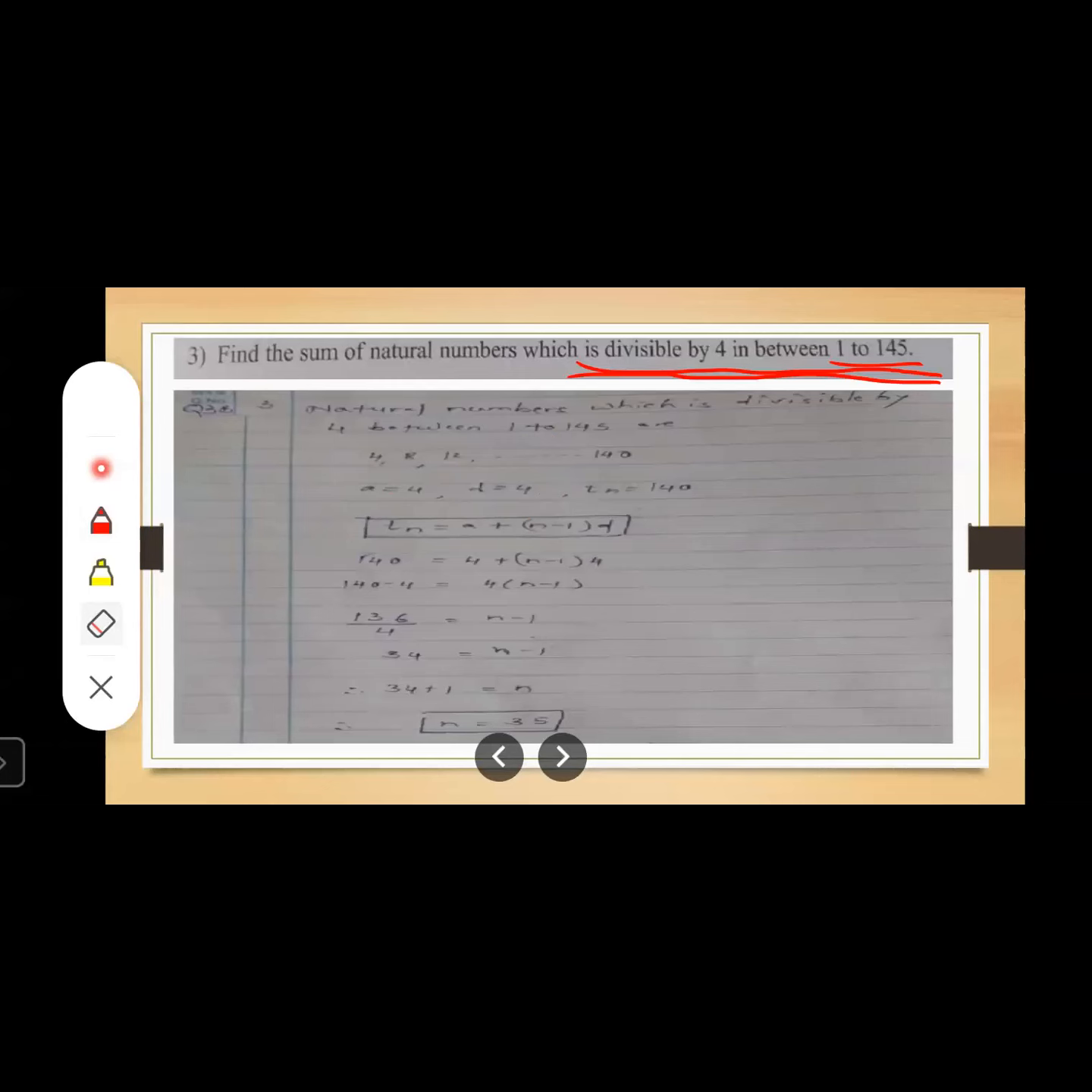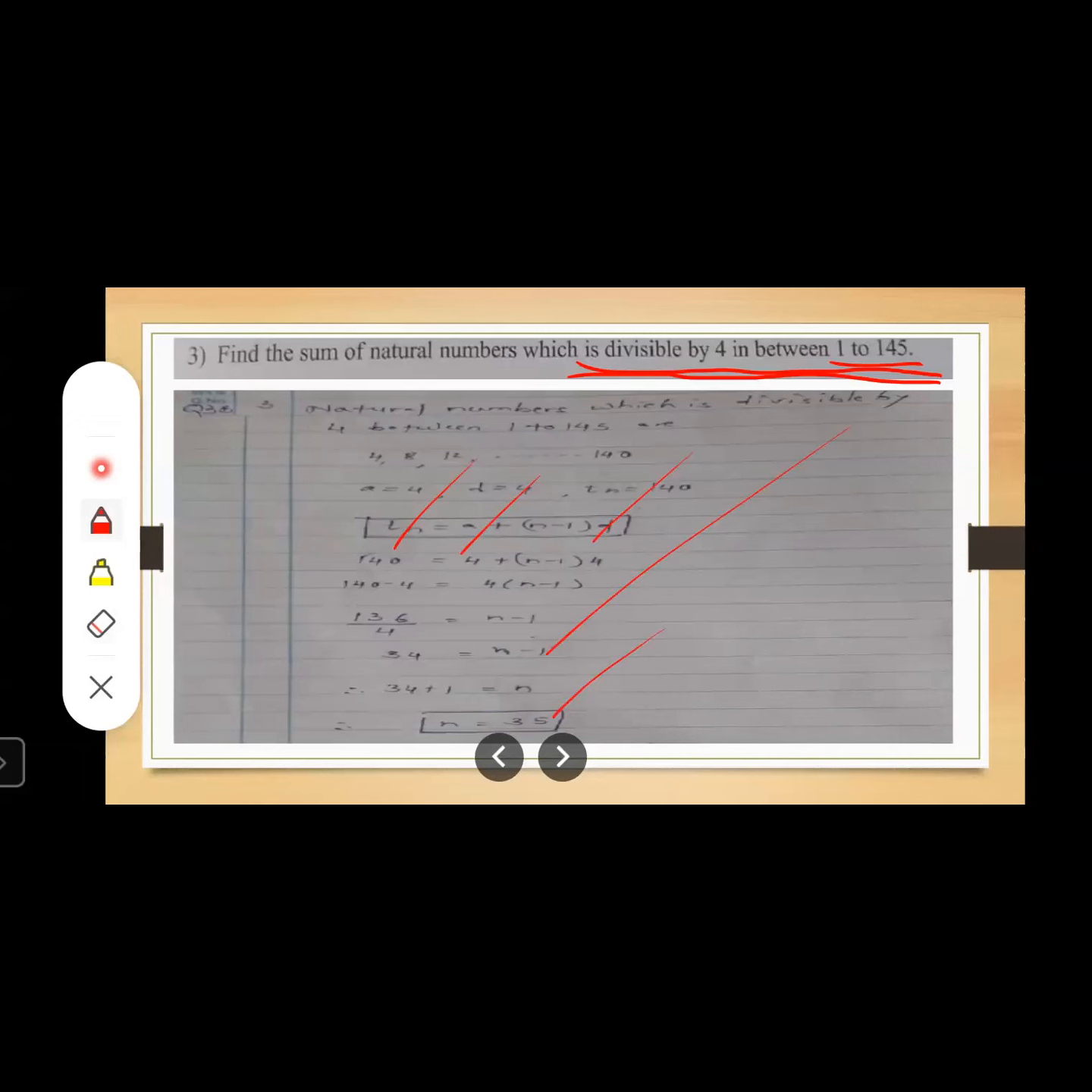Now you know the formula, you know the value of Tn, you know the value of A, you know the value of D. So you can easily find out the value of n, and I'm not going to simplify this. You know everything. You only need to understand the sum, what is given.